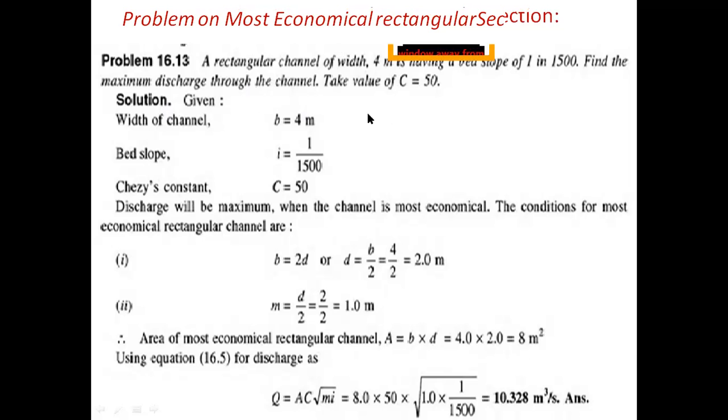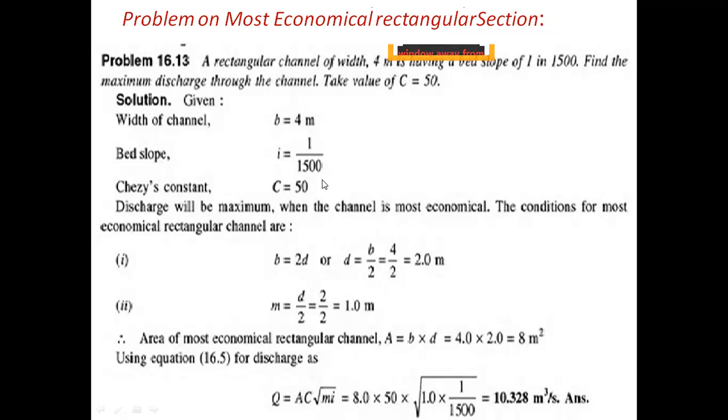What is the given data in this problem? Width of the channel is 4 meters for the rectangle channel. Slope of the channel, I value, is given as 1 by 1500. Chezy's constant of the channel is given as C equal to 50. Find out the maximum discharge of the channel. The question is asking how much discharge of flow will come out in the channel, that we need to find in this problem.